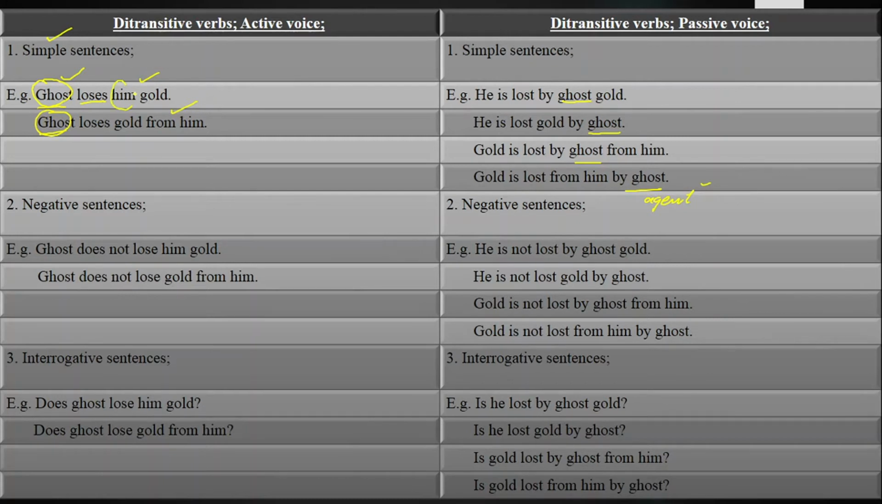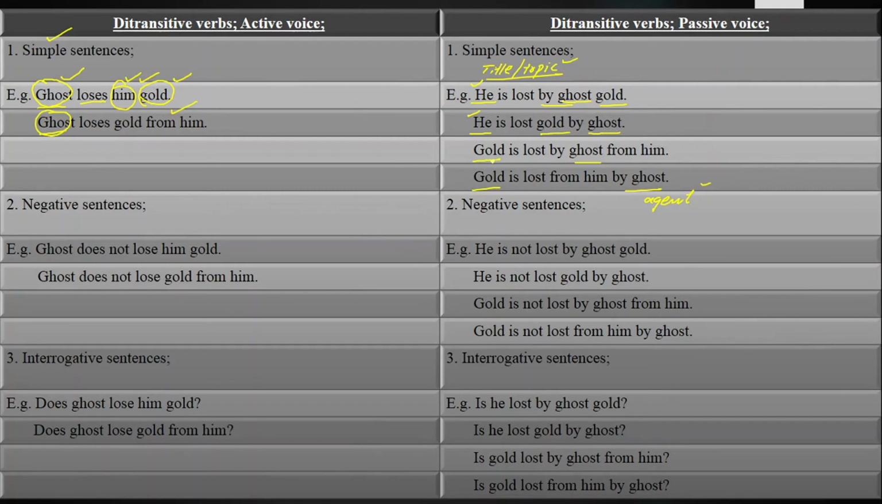And when you bring your object, whether direct or indirect, both him or gold, in place of subject, when him comes in the place of subject it becomes he, and then gold. So keep in your mind that here the subject will not be called the doer of an action subject, but the title subject or the topic subject. And what is title or topic subject? The one which we are talking about is known as the title subject. When you bring the indirect object at the beginning in the first and second sentences, by ghost will come at the end, and gold at the beginning, ghost at the end.